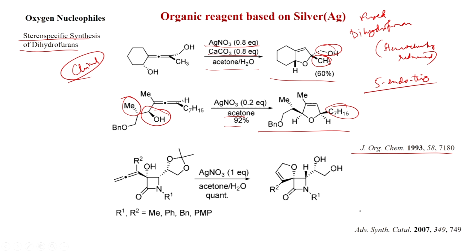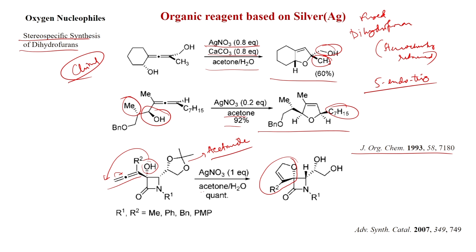Now, if you have this one, you can see the lactam is present, also a tertiary alcohol with a quaternary center, this is the allene, and now we will add silver here and you get this dihydrofuran, and the stereochemistry is intact. Also in this case there is an acetonide.